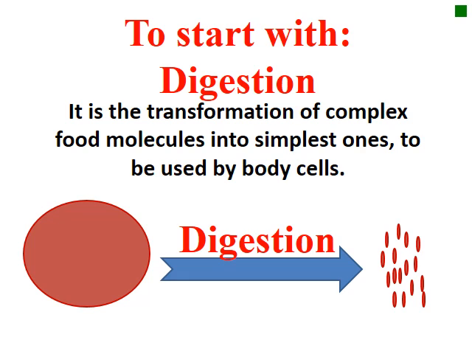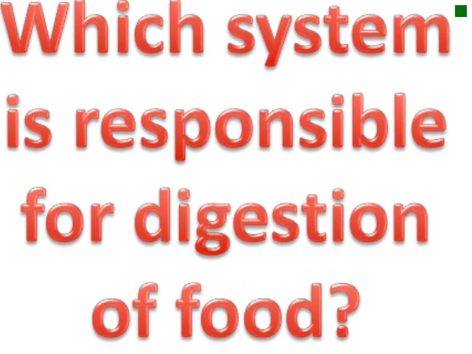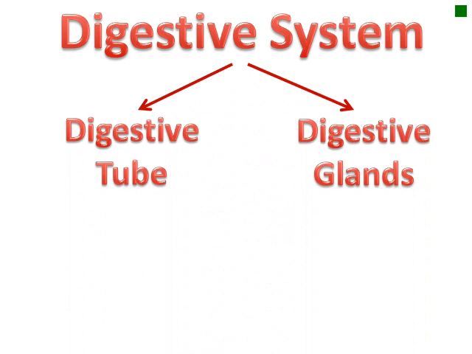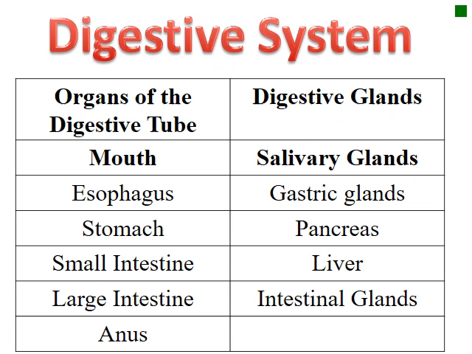Digestion is the transformation of complex food molecules into simpler ones to be used by the body cells. Which system is responsible for digestion? Sure, it's the digestive system, which is divided into the digestive tube and the digestive glands. Digestive tube: organs through which food passes. Digestive glands: organs through which food doesn't pass.